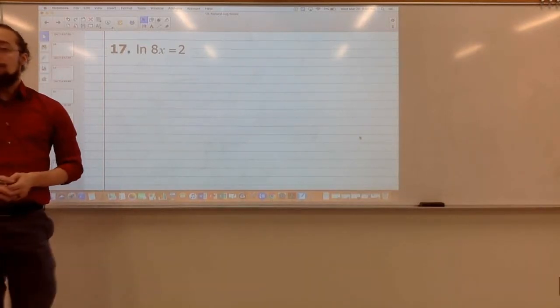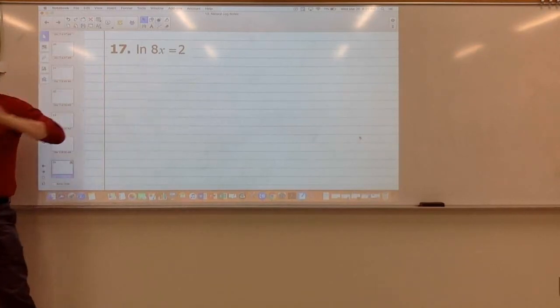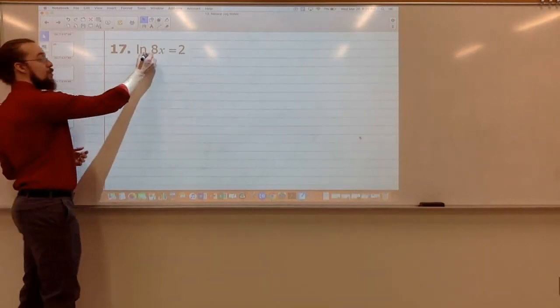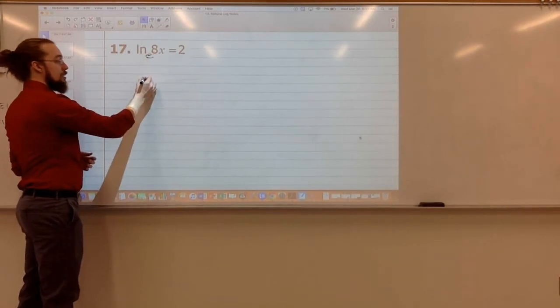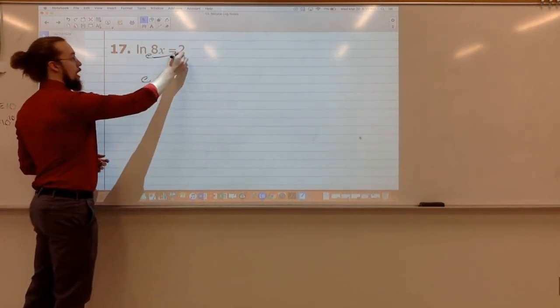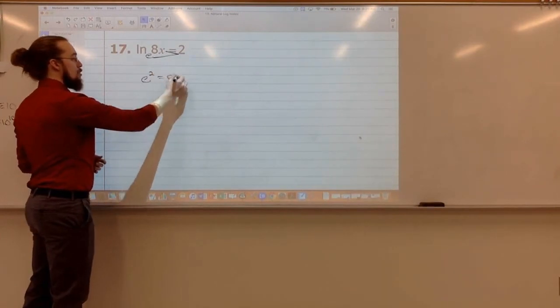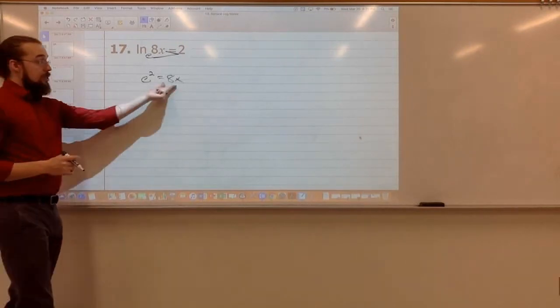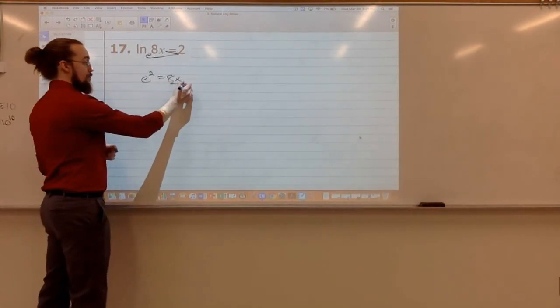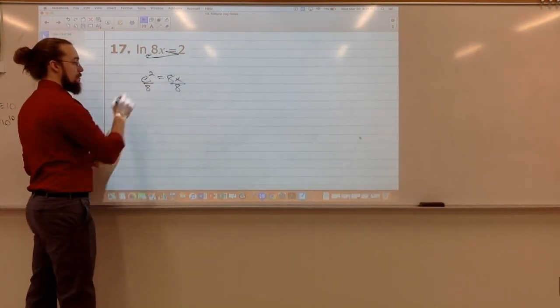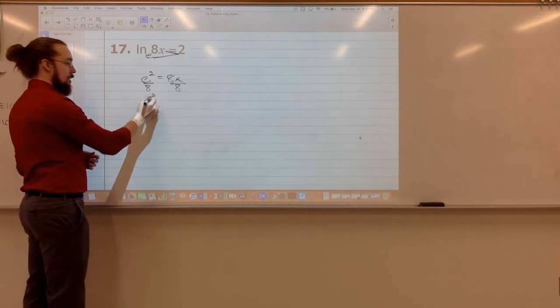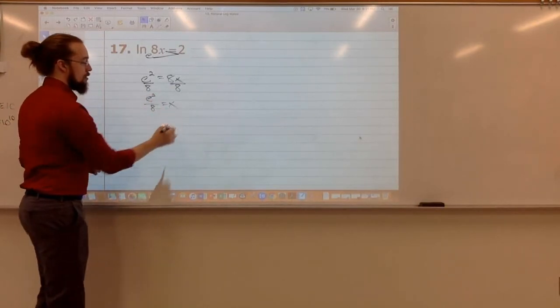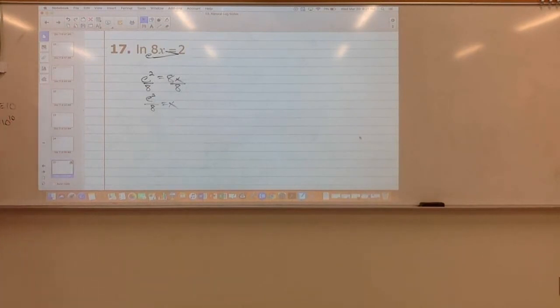We're going to use lazy 7. So what's the base of this log? E. So what we're going to end up with is e to the second power equals 8x. Now, to get x by itself, I would just divide both sides by 8, and I get e to the second power over 8 equals x. Now, that's an acceptable answer. We have x by itself.